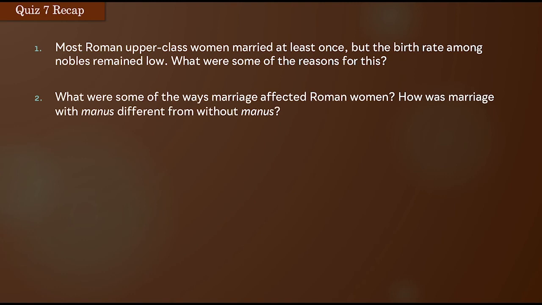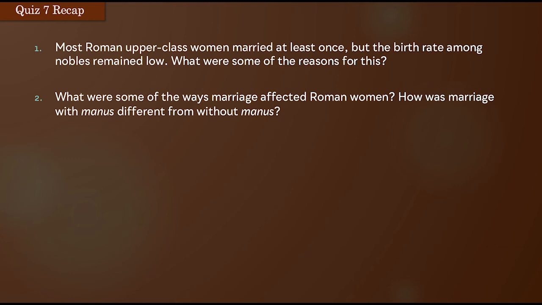Marriage with manus. So the main idea here, manus means hand. It means command of or ownership of. Manus refers to essentially a transaction and is used for other kinds of commercial transactions.